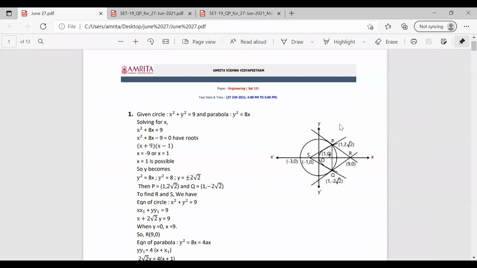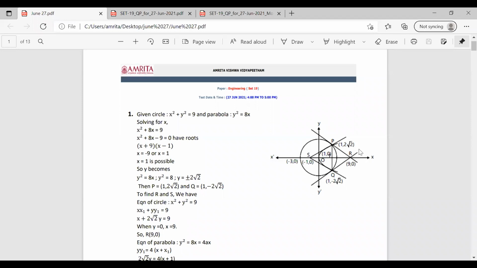Here is the diagram of the question. We are just drawing the diagram. Here we are given a circle and a parabola. The equation of the circle is x square plus y square equal to 9 and the parabola is y square equal to 8x. We draw the circle and the parabola here, and in the question it is given that both of them intersect at the points P and Q, P in the first quadrant and Q in the fourth quadrant. Then the tangents at P and Q from the parabola meet at the point S on the x-axis, and from the circle they meet at the point R on the x-axis.